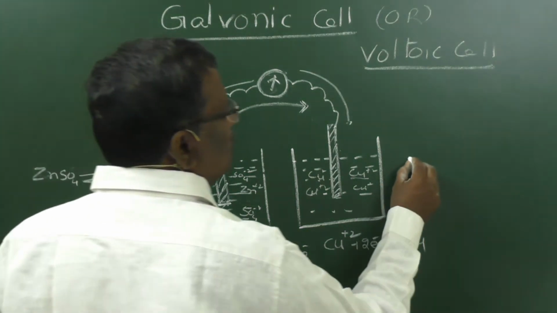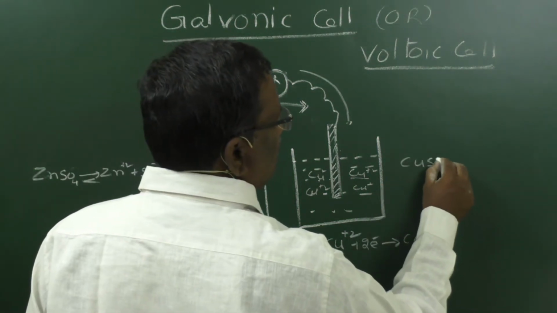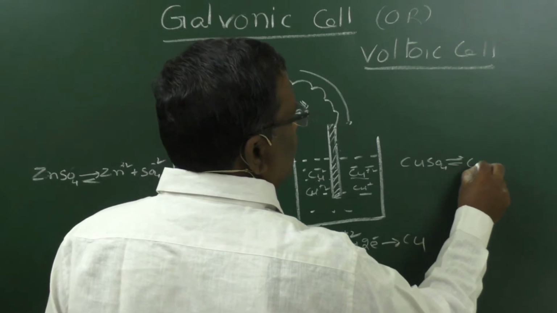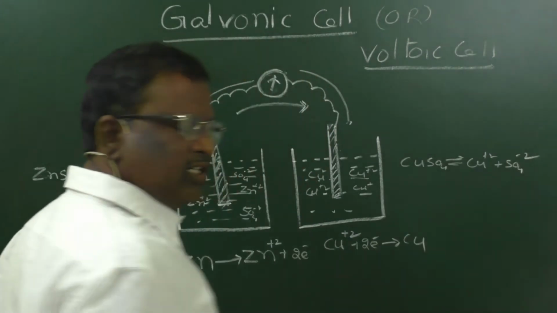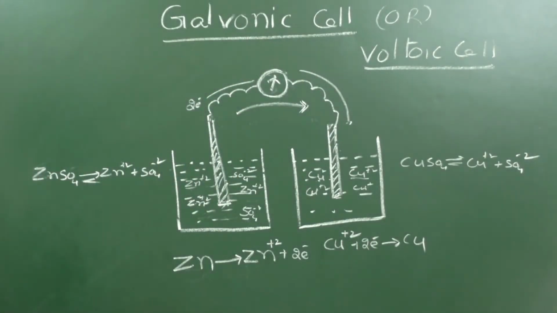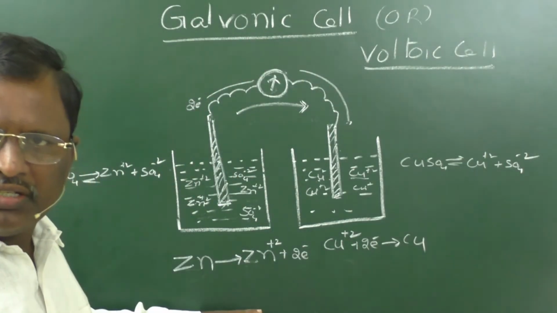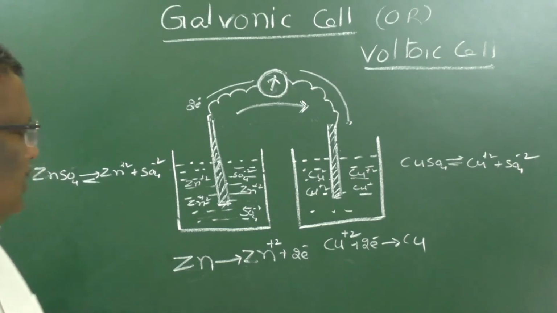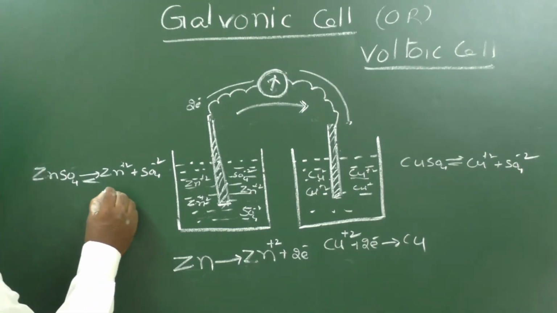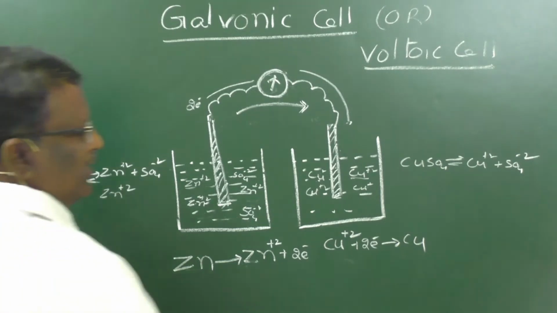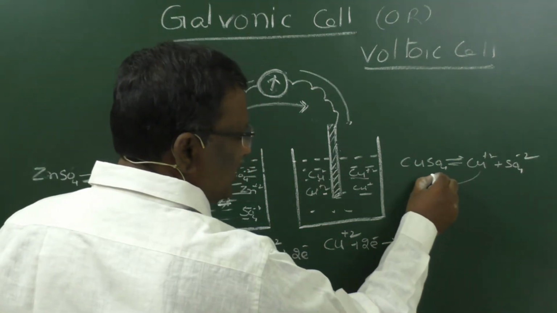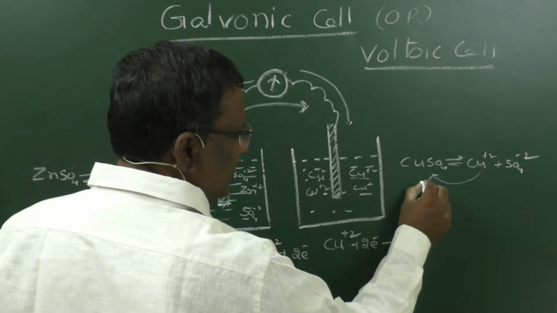Similarly, in CuSO4, Cu plus 2 ions and SO4 minus 2 ions are also present in equal concentrations. After these reactions, here zinc ions are released into the solution, whereas copper ions are deposited as copper.